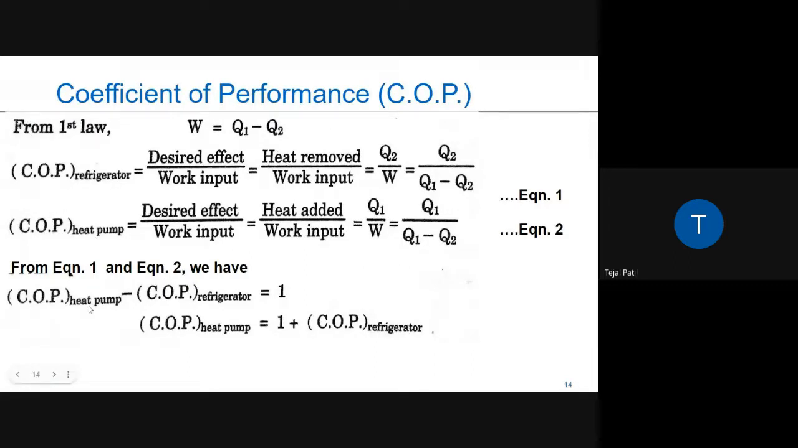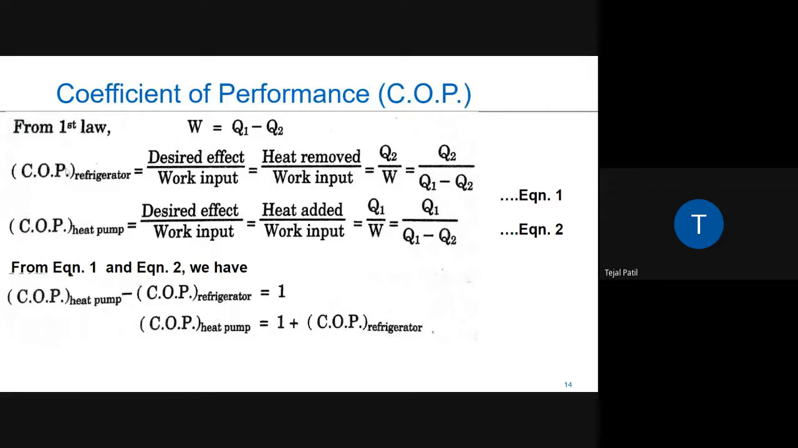Now from both these equations, if we subtract the COP of the refrigerator from the COP of the heat pump, that means COP heat pump minus COP refrigerator, you will get that it is equal to 1. So it is a very simple calculation. This minus this. The denominator is the same, so you will get Q1 minus Q2 in the numerator also, and it will be equal to 1.